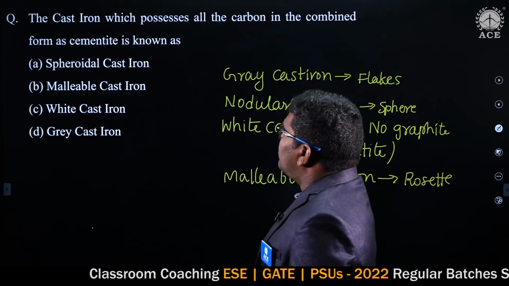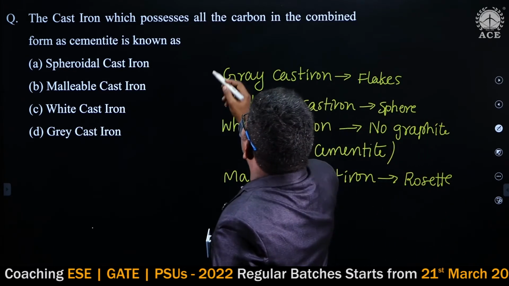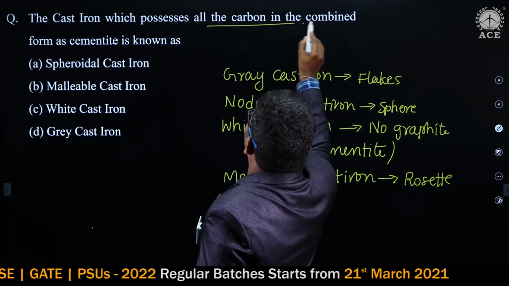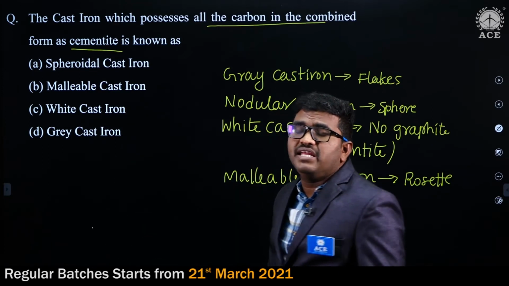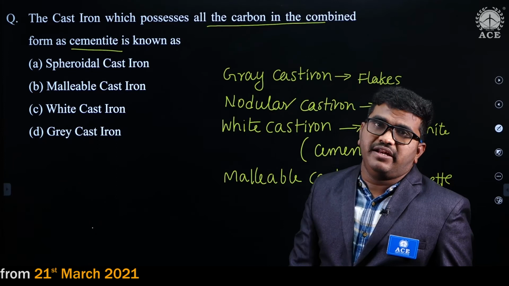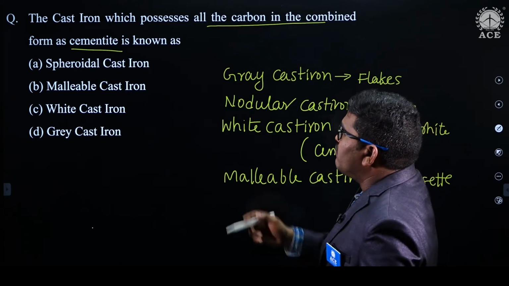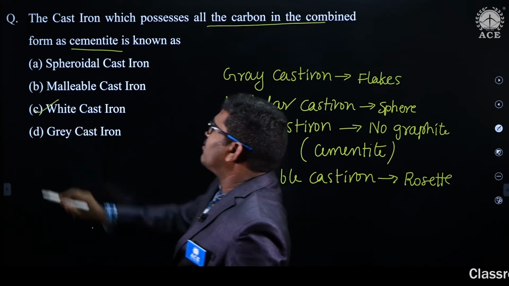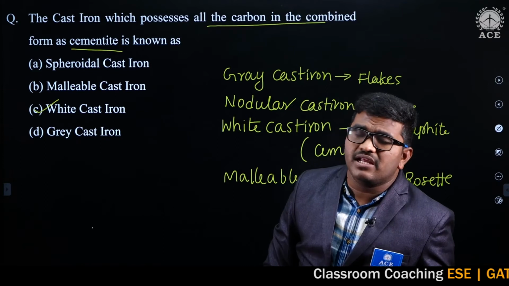Okay. So in this question, what is given? Cast iron which possesses all carbon in combined form as cementite, means there is no free carbon or there is no graphite in it. That is a white cast iron. In spheroidal cast iron, graphite is present in spherical form.